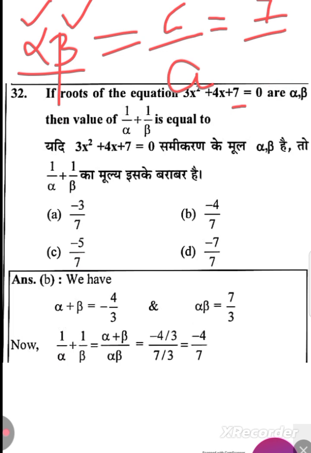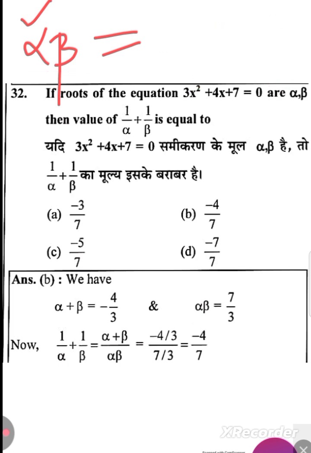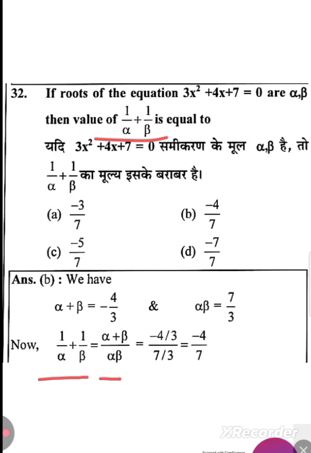Now what I want to calculate is 1 by alpha plus 1 by beta. Just take the LCM, it will become alpha into beta in the denominator, and here it will become alpha plus beta. So what is the value of alpha plus beta? Minus 4 by 3. What is the value of alpha into beta? 7 by 3, from this equation. Now 3 will get cancelled. The answer will be minus 4 by 7.